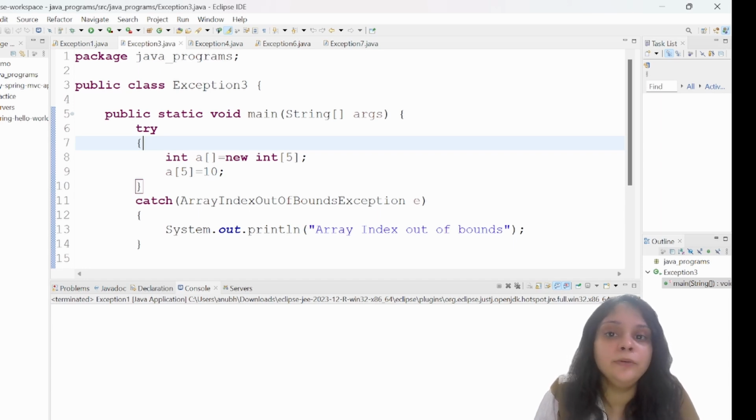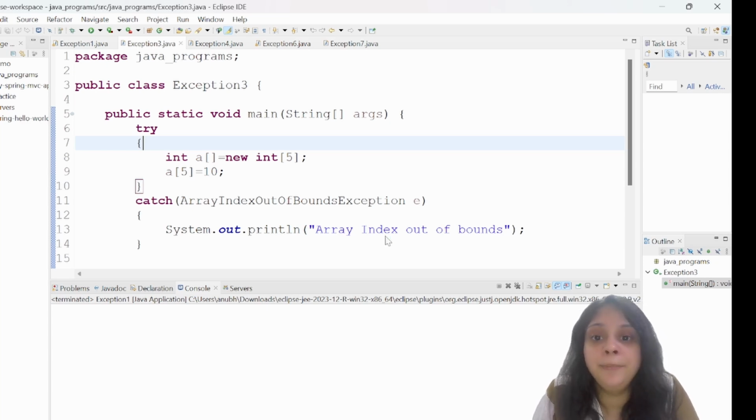Now I'm trying to fill the 5th position of the array with the value 10. Although we know that if the length of the array is 5, then the subscript will be from 0 to 4. So it will raise an exception, that is ArrayIndexOutOfBoundsException, which will be caught here and the error message will be printed.